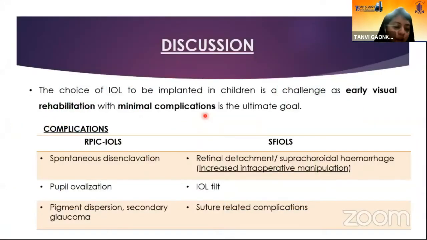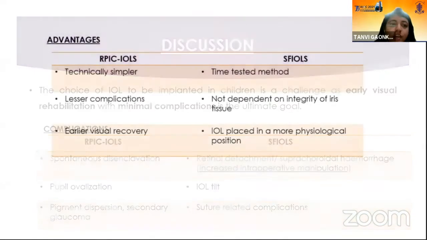The choice of IOL to be implanted in children is a challenge, as early visual rehabilitation with minimal complications is the ultimate goal. If we compare the RP versus SF IOLs in terms of complications, retropupillary is associated with complications like spontaneous disenclavation, pupil ovalization, which is not vision threatening, and pigment dispersion and secondary glaucoma because of rubbing of the IOL against the posterior pigment epithelium. SF IOLs, on the other hand, are associated with increased intraoperative manipulation, especially at the vitreous space. Therefore, complications like retinal detachment and suprachoroidal hemorrhage can occur. Also, there's a higher risk of IOL tilt and suture-related complications like suture erosion, breakage, and eventual late IOL dislocations.